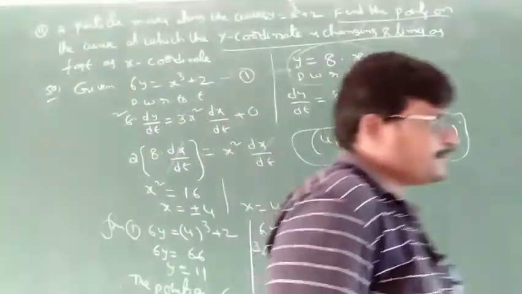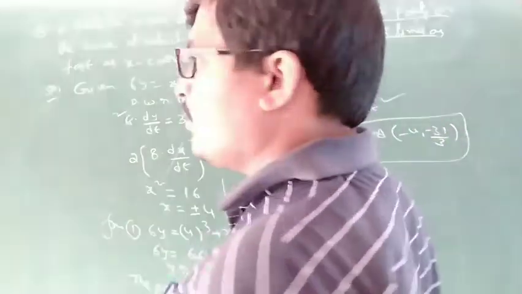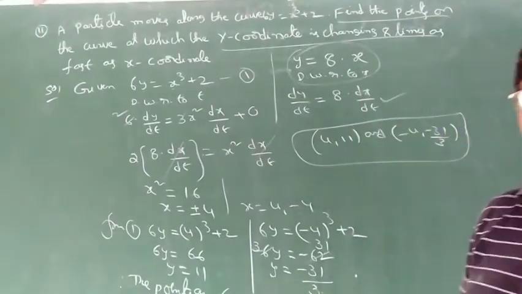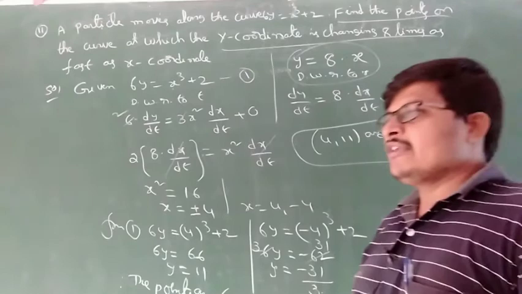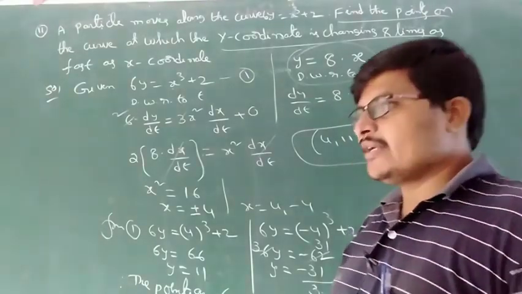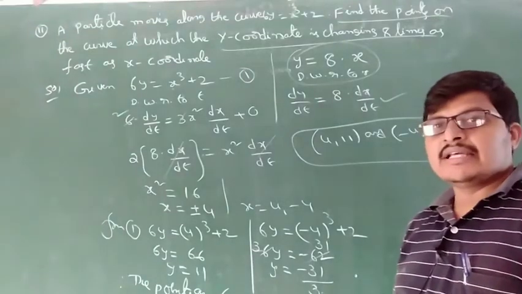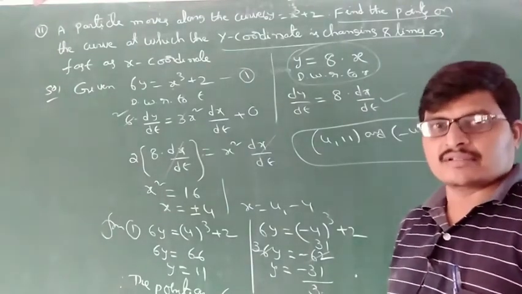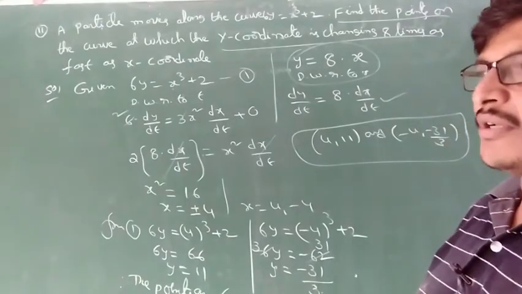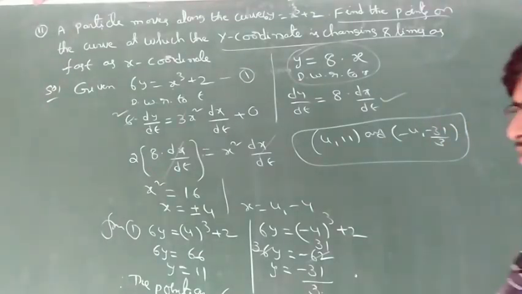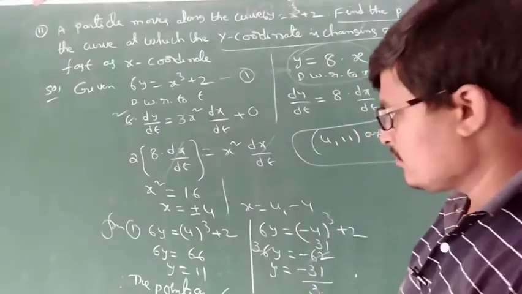Okay, in this chapter maximum 5 marks questions are given. So all the main 5 marks questions are completed. Tomorrow the next topic is increasing and decreasing. In increasing and decreasing, one question is compulsory, a 2 marks question or 3 marks question, maximum 2 marks question. Okay, good, thank you.